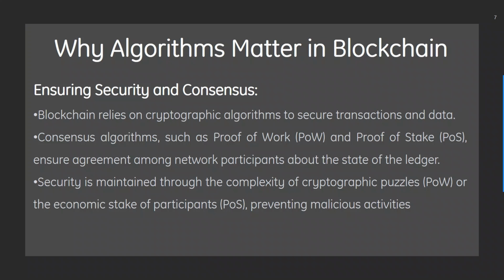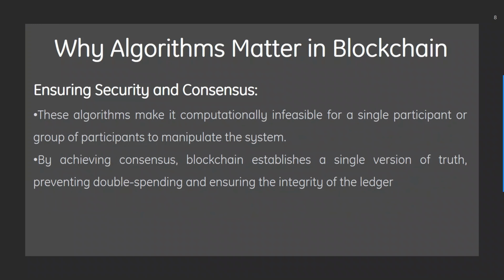Firstly, we have to ensure security and consensus. Blockchain relies on cryptographic algorithms to secure transactions and data. The consensus algorithms such as proof of work, which is POW, and proof of stake, which is POS, ensure agreement among the network participants about the state of the ledger. Security is maintained through the complexity of cryptographic puzzles, which is POW, or the economic stake of participants, which is POS, preventing malicious activity.